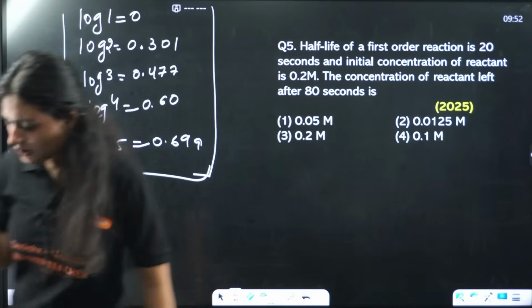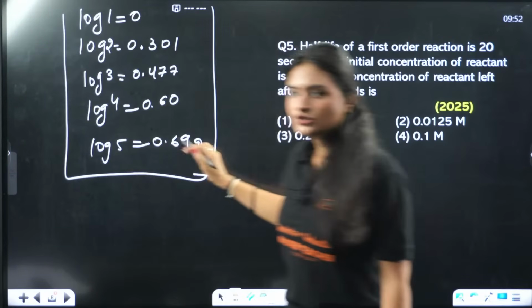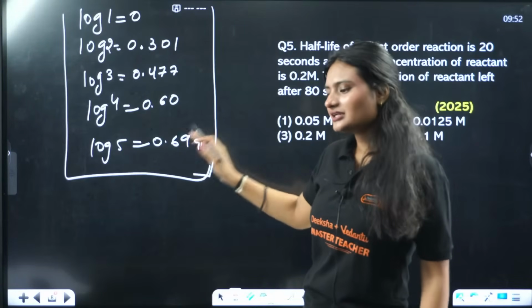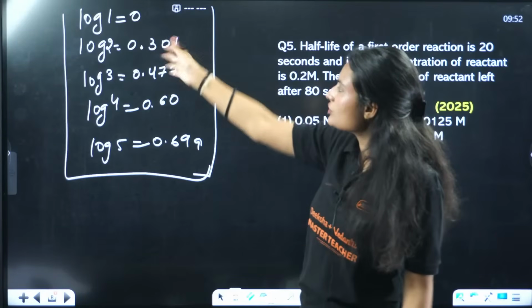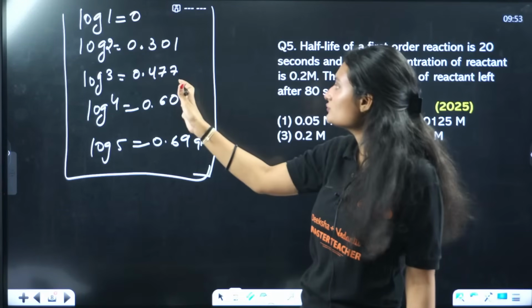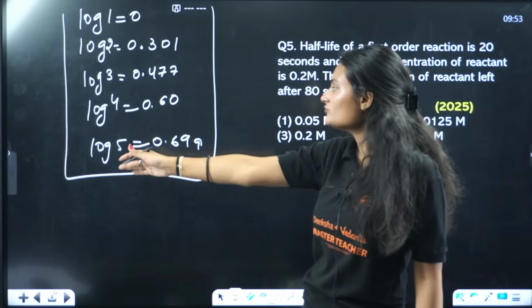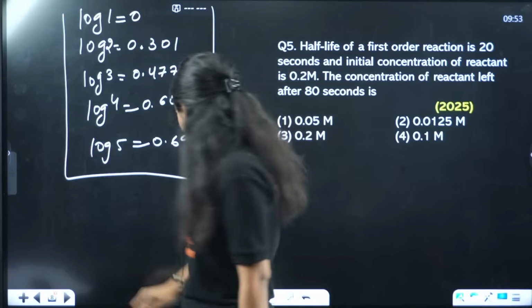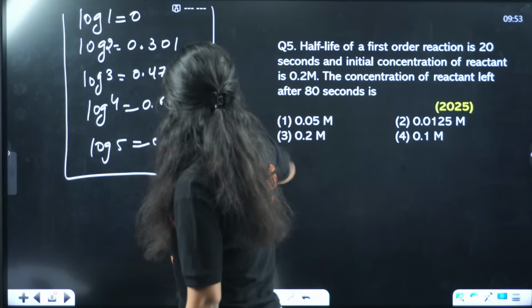Nice. See, these are the log values you need. You just write it down somewhere, revise it. It's very easy. Log 1 is 0, log 2 is 0.301, 3 is 0.47, 4 is 0.60, 5 is 0.69. Okay, I'll just erase it.